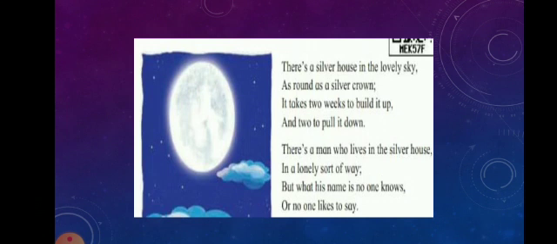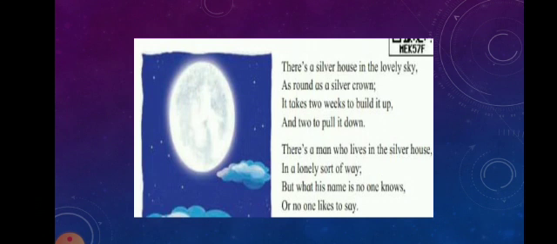The poem gradually explains that the house, which actually is the moon, takes 2 weeks to build it up and two to pull it down, which is the time the moon takes to change from the new moon phase to the full moon phase. Okay, children, so this is the central idea of the poem. Now we will go stanza wise.